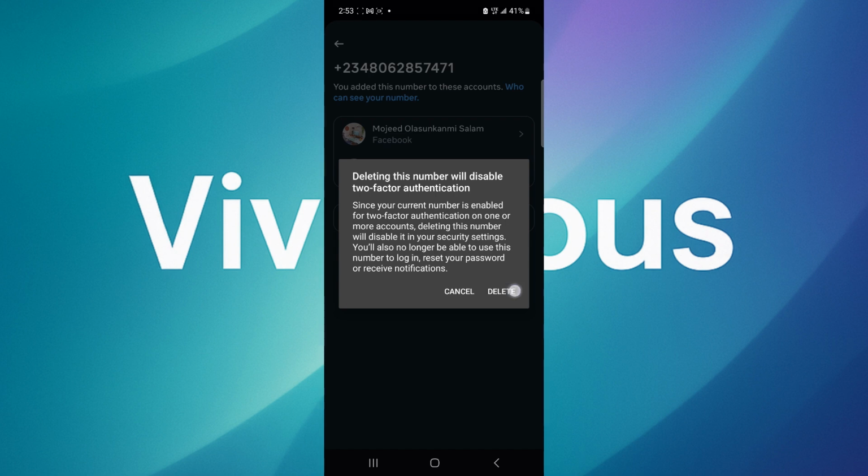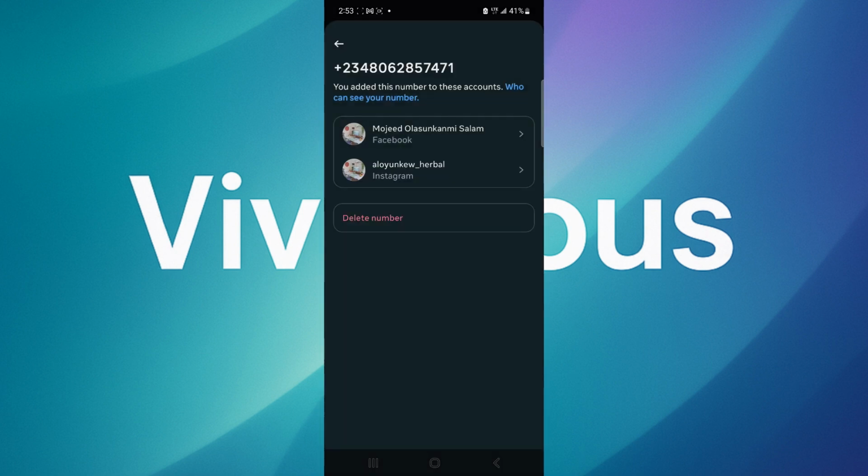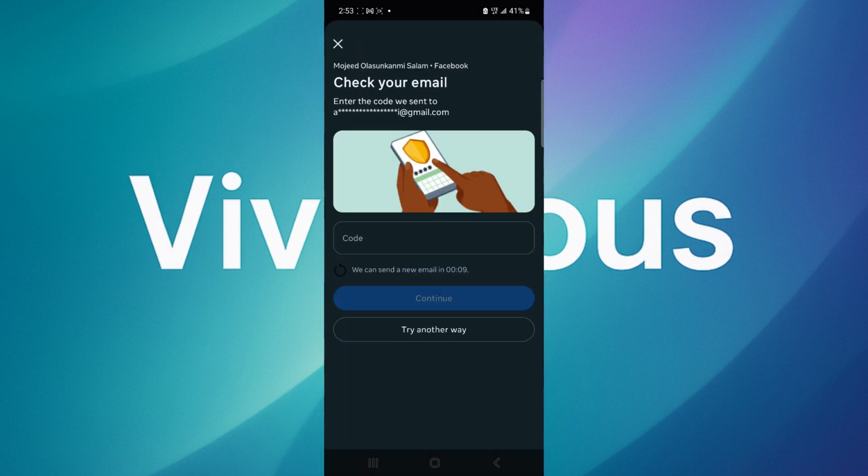So when you click on Delete number, it will take you to a page where a code will be sent to the email that is attached to your account. You get the code, you enter the code here. When you enter the code, you click on Continue. Once you click on Continue, that means your phone number has now been removed successfully.